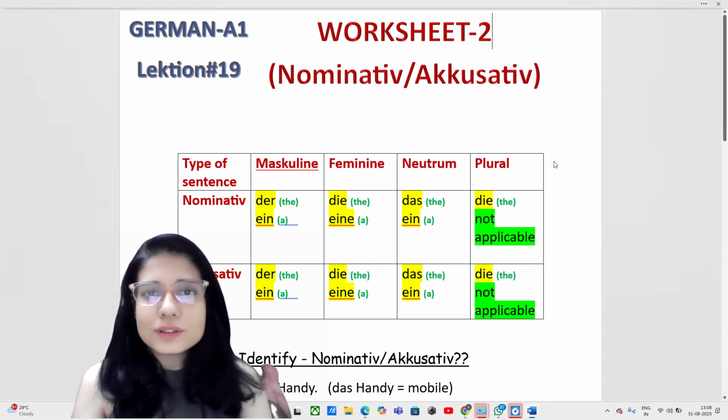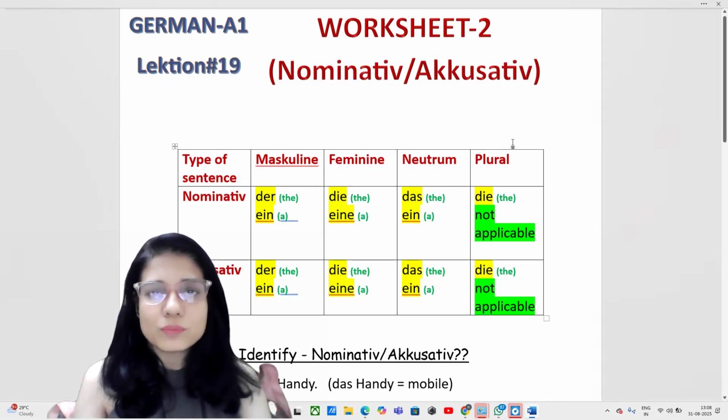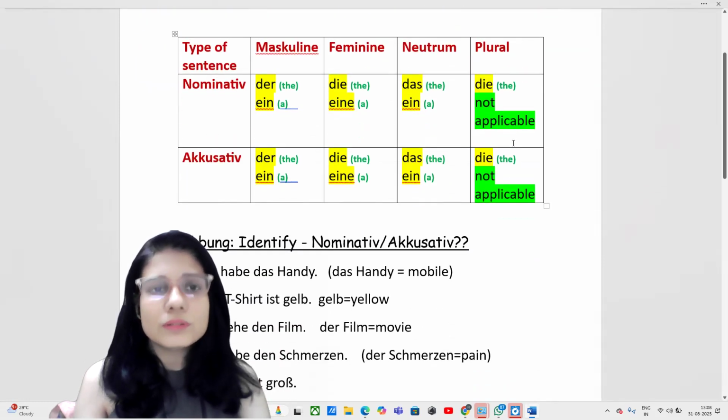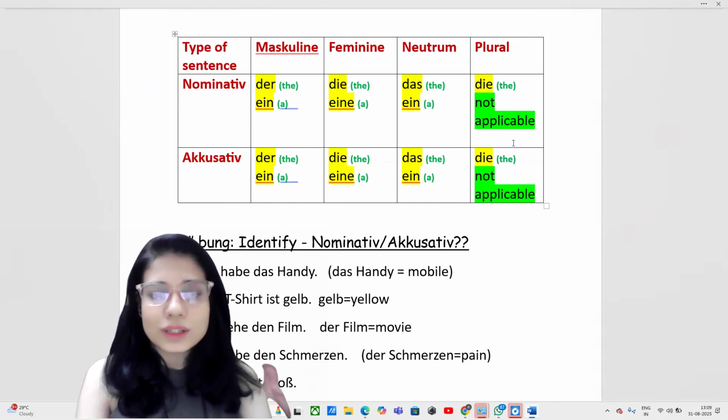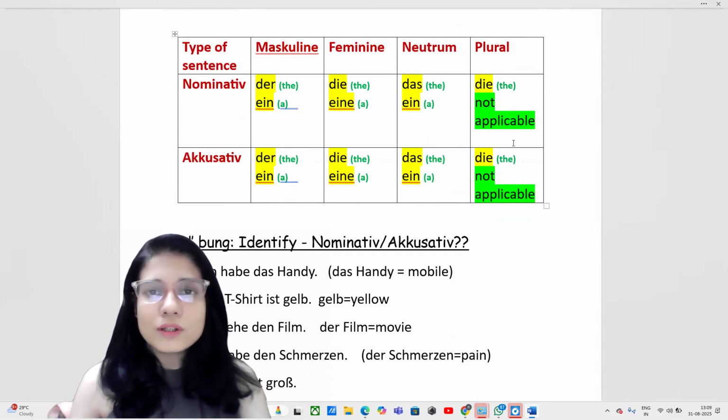So first is the table. As I showed this table last time also, please note down this is the table for nominative and accusative. Nominative: der, die, das, all mean the in English. And the indefinite article is ein, eine, ein, and not applicable for plural because we don't say a or an in plural forms.